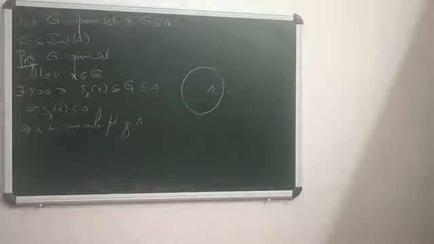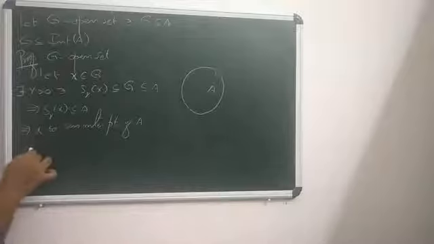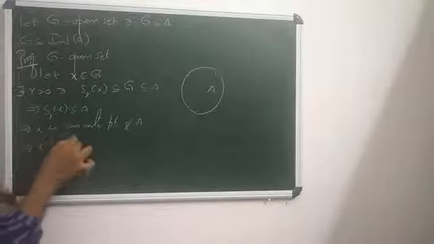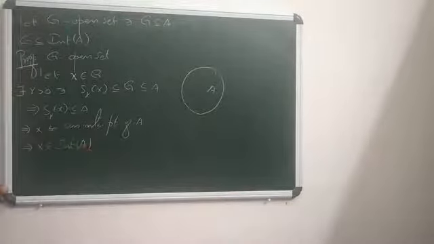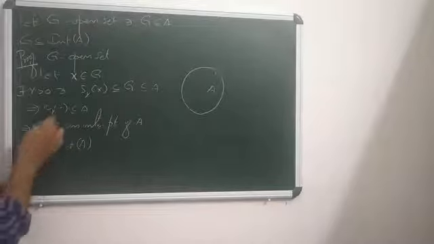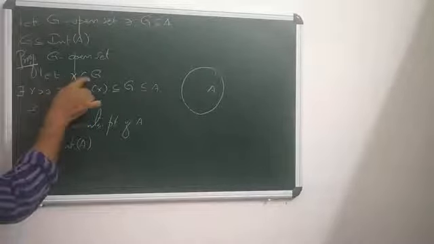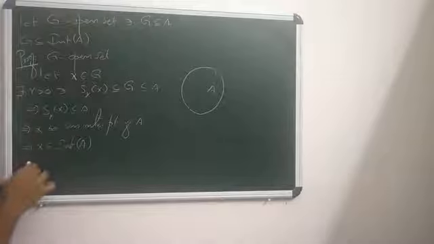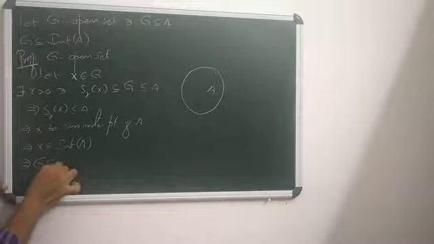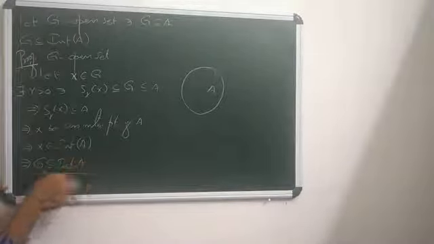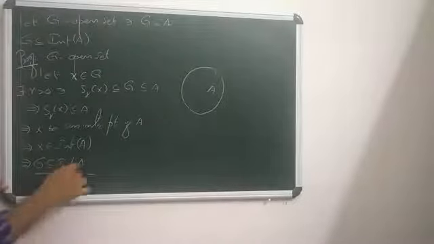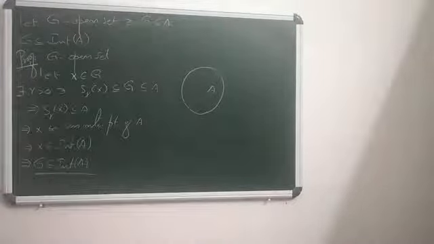By definition, x being an interior point of A means x falls in interior A, because interior A is nothing but the set of all interior points of A. So x falls in interior A. x was chosen from G, and the same x falls in interior A. That means G is a part of interior A. So this shows that interior A is the largest open set that is contained in A. So that is another important result. Okay.